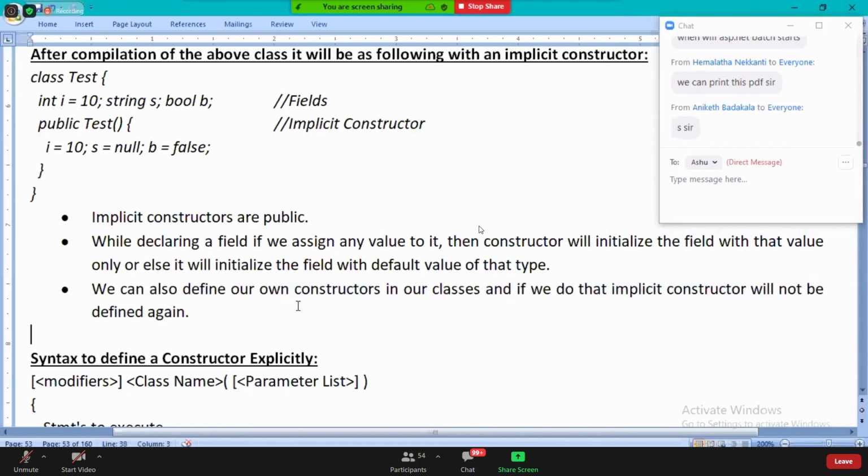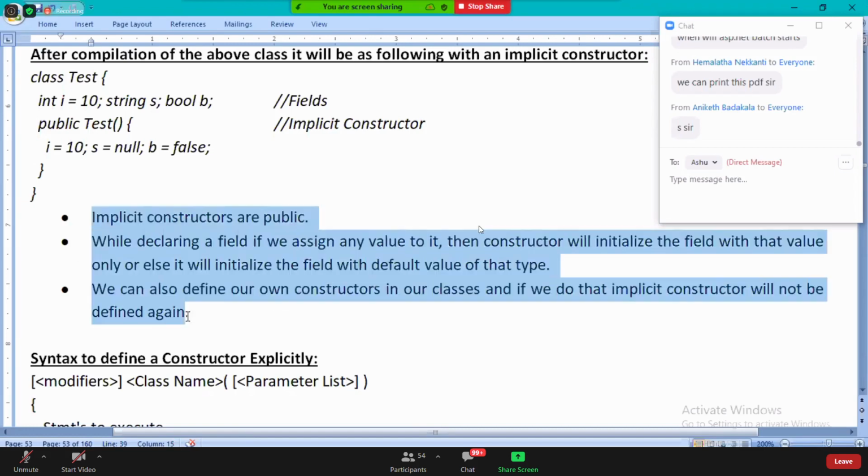Okay, we can also define our own constructors in our class, and if we do that, implicit constructors will not be defined again. I hope you guys are clear.